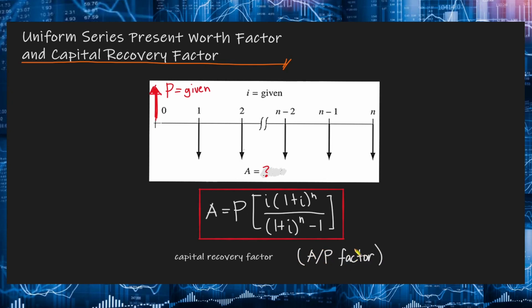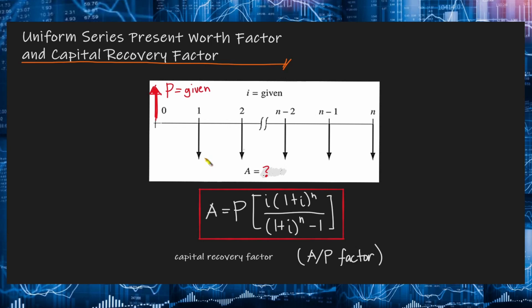Again, no, tatandaan nyo, yung first variable is yung unknown and then yung second naman is yung given. So, in this case, yung A yung unknown natin and then yung given is yung present worth P. This formula calculates the equivalent uniform annual worth A over n years for a given P or present worth in year 0 when the interest rate is equal to i.